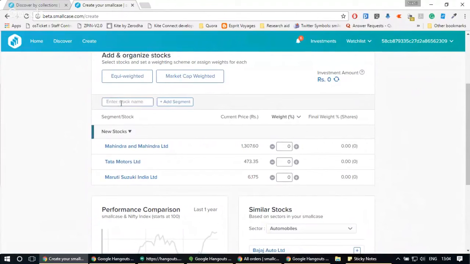I want to add a few tire stocks also along with it, because I feel that the units of cars sold in India is going to increase because of festivity or because of increasing income or anything. At the same time, it will also result into increased demand for tire stocks. So I just want to select few tire stocks also. So I can see that there's JK Tire, Apollo Tire. Let's say if I select JK Tire.